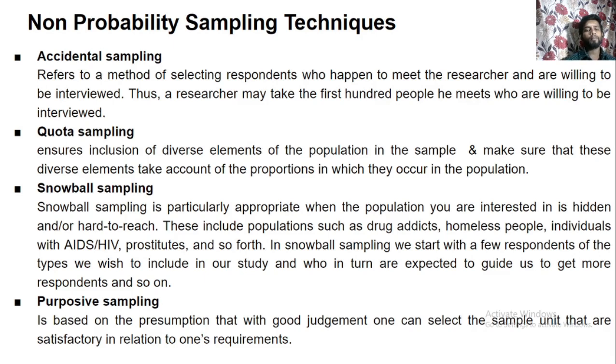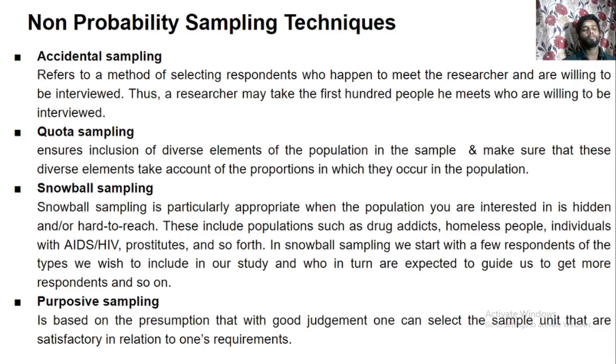So in snowball sampling, we start with a few respondents, and these few respondents will guide us to get more respondents and so on. So this is one of the most useful techniques in research also, where respondents guide us to more respondents. Now, what is purposive sampling?